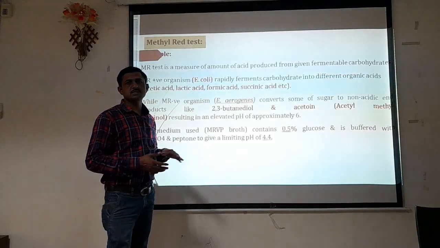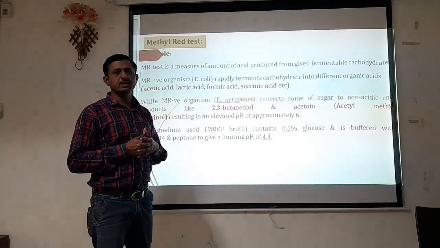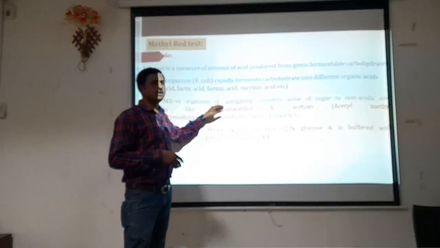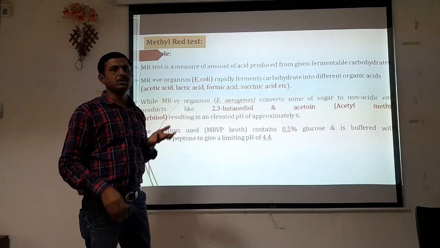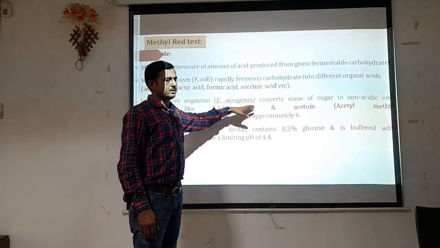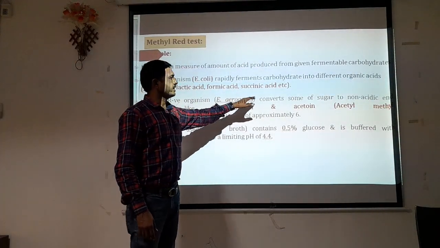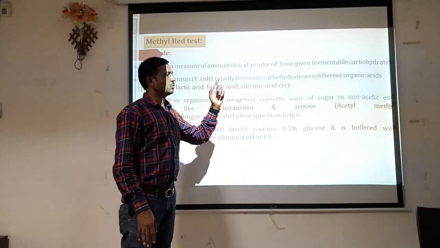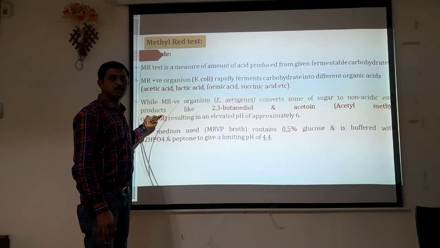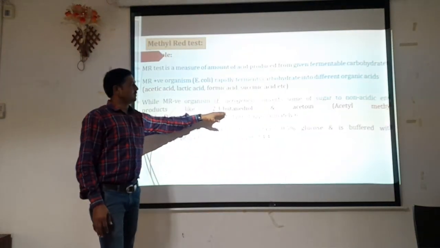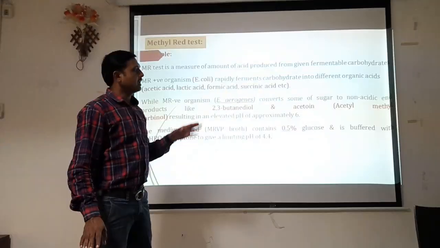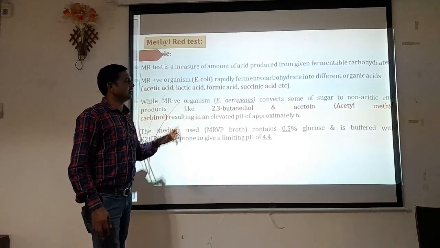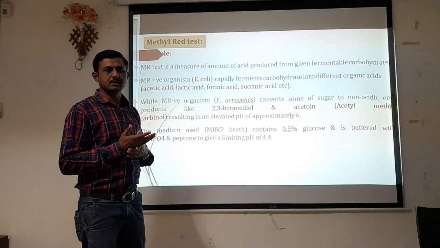While for MR negative organisms, here we are considering the non-fecal source of origin, that is Enterobacter aerogenes. E. coli is considered an organism of fecal contamination, that is, originated from fecal contamination. Enterobacter aerogenes is a gram-negative organism. An MR negative organism converts some of the sugar present in the MR broth to non-acidic end products, that is 2,3-butanediol and acetoin, acetyl methyl carbinol as we can normally say, resulting in an elevated pH of approximately 6.